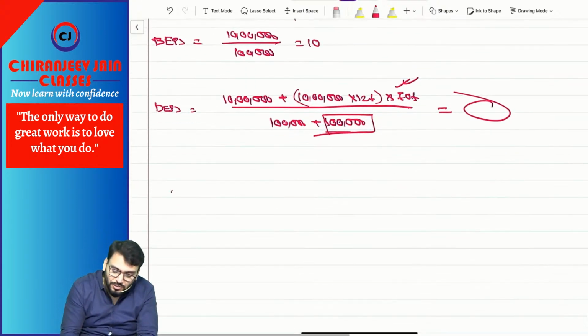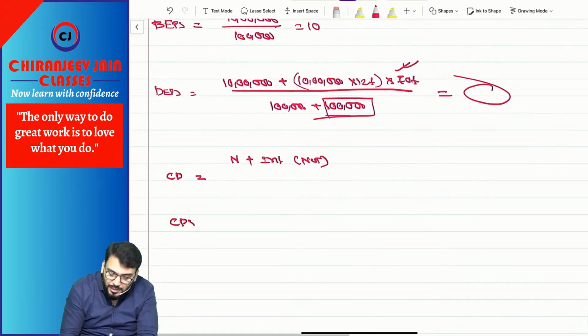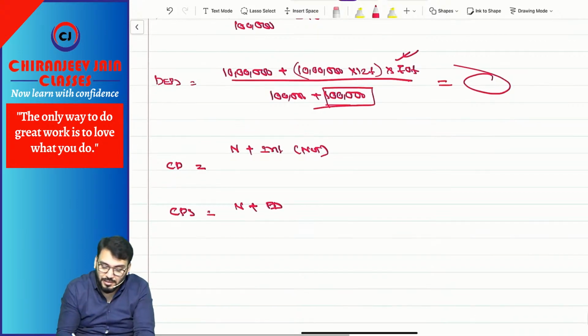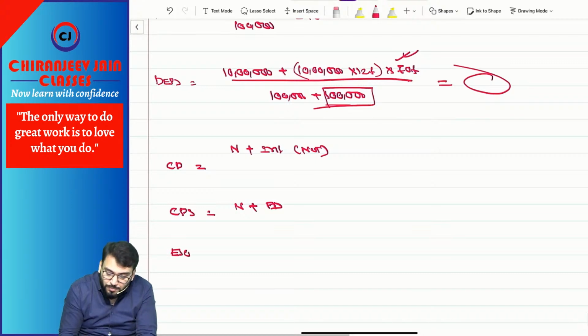So can you say, in case of convertible debenture, numerator will be adjusted by interest net of tax. In case of convertible preference share, numerator will be adjusted by preference dividend but not net of tax. In case of ESOP, numerator will be adjusted with what?